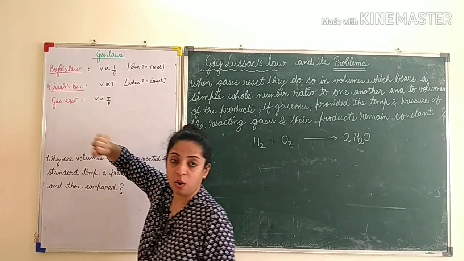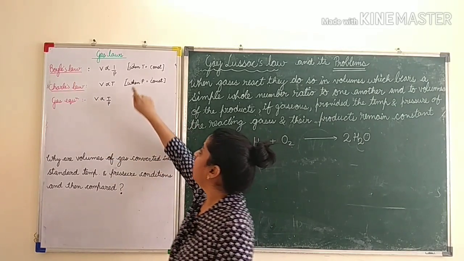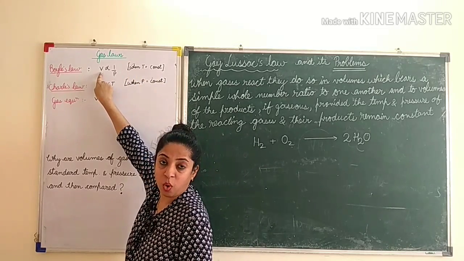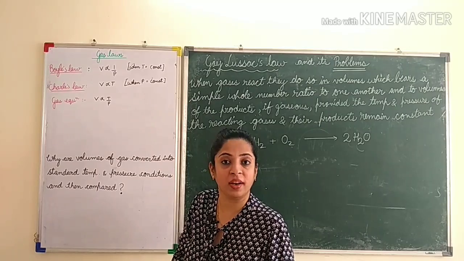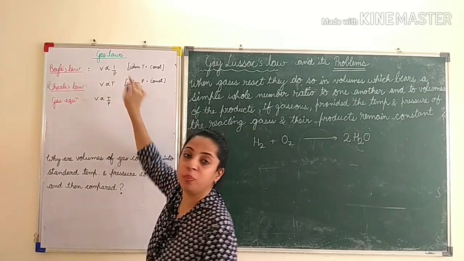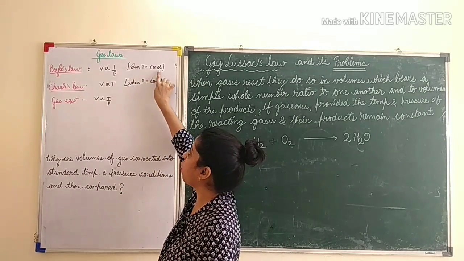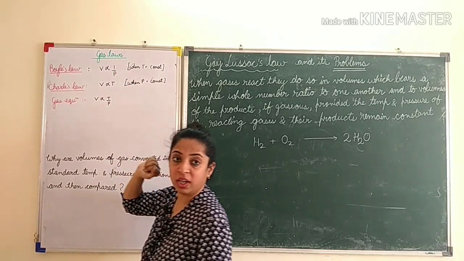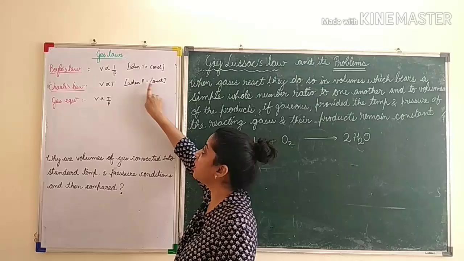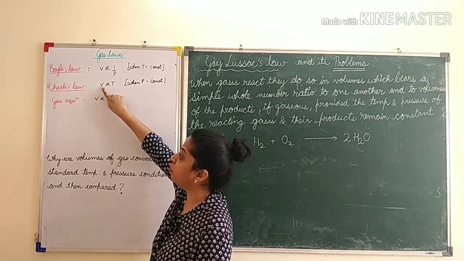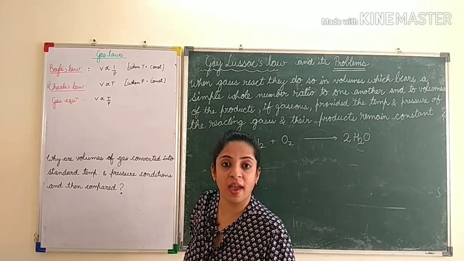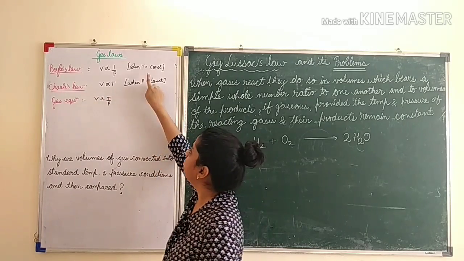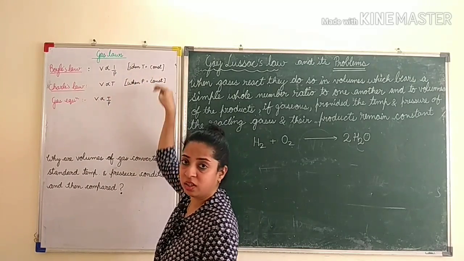First is Boyle's law. Boyle's law says that when temperature is constant, the volume of a given mass of dry air is inversely proportional to pressure. Charles' law states that when pressure is constant, the volume of a given mass of dry air is directly proportional to temperature. Right? So how do my children learn this?